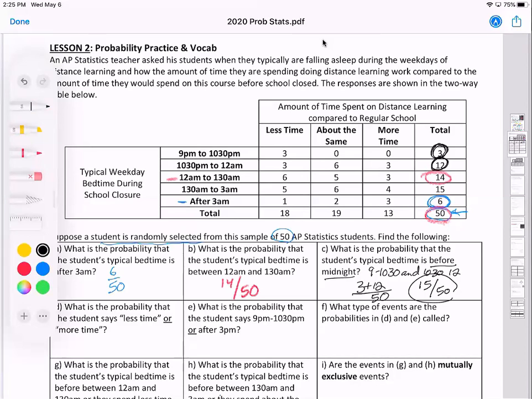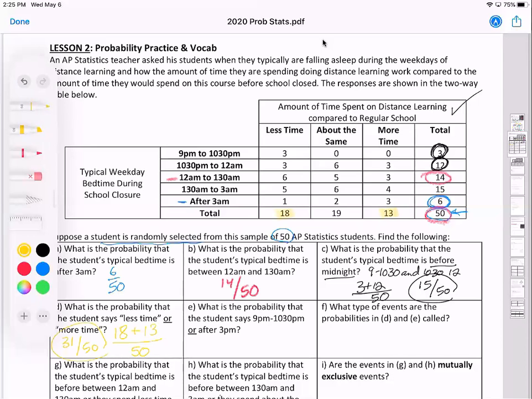So that's this question, how long they're spending on distance learning compared to what it was before. So less time students, that would be this many students, less time is 18, or more time, that would be 13. So that looks like we have a total of 18 for less time plus 13 for more time out of a total of 50 students. So that looks like it's 31 out of 50, or 0.62 if you wrote that as a decimal.